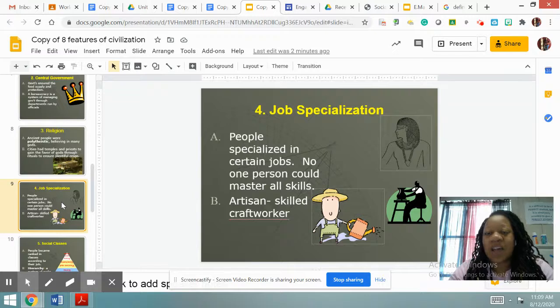A civilization also has job specialization. People specialize in certain jobs, since no one person could master all the skills. What that basically means is each person had a specific job that they had to do. You had some who were farmers. You had some who were building buildings. You had some who might have cooked. Each person in Mesopotamia had a specialized job area.